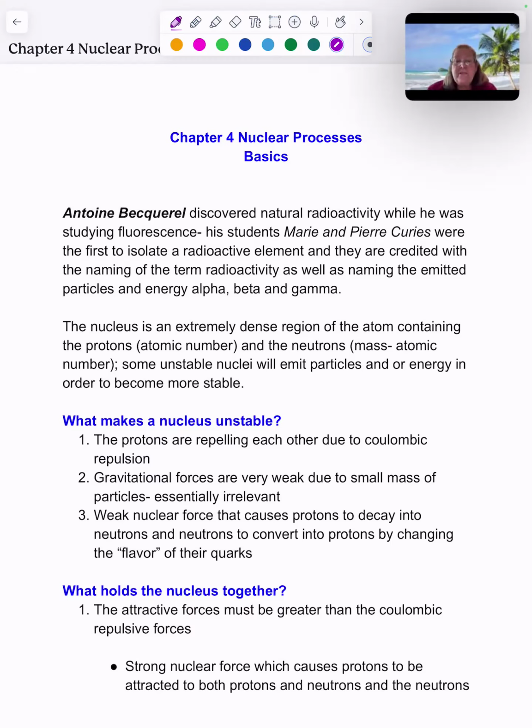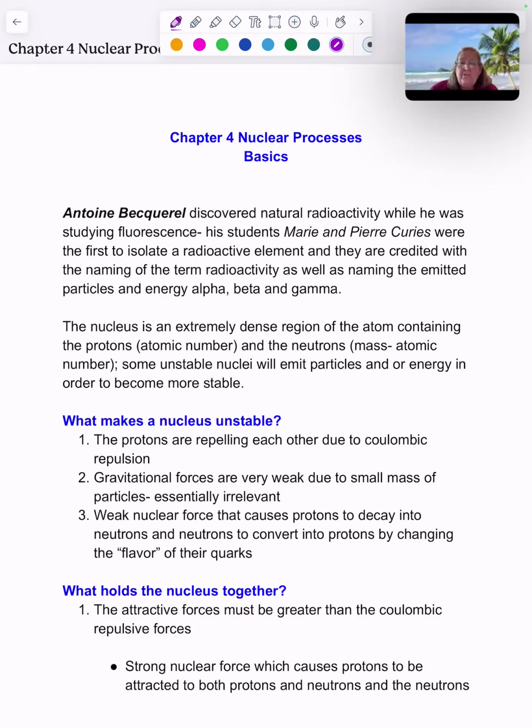So what makes a nucleus stable? Well, we've got some conflicting things happening here. We know the nucleus stays together, but why? Well, the protons are repelling each other due to what we call Coulombic repulsion. Remember, likes repel and opposites attract. We've also got gravitational forces, but these are very, very weak. Due to the small mass of the particles, it's essentially irrelevant.